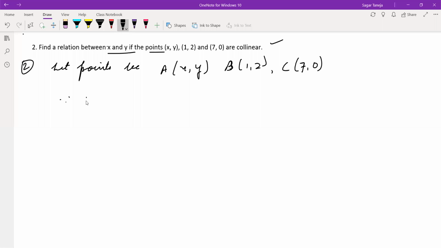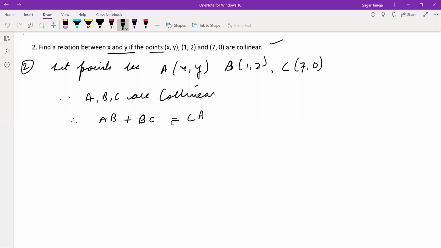Since A, B, C are collinear, therefore AB plus BC should be equal to CA. And in this we can then use the distance formula, but I am not able to digest this part. CA, AB and BC.